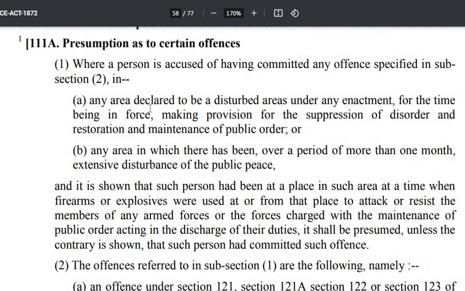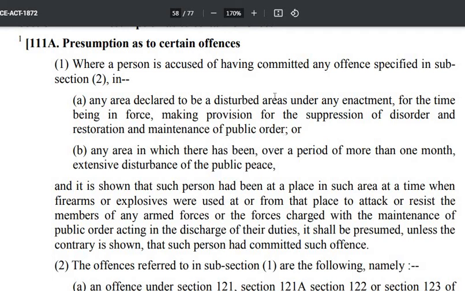So any area declared to be a disturbed area under any enactment for the time being in force, making provisions for the suppression of disorder and restoration and maintenance of public order. कौन सा एरिया जो डिक्लेयर किया गया है?